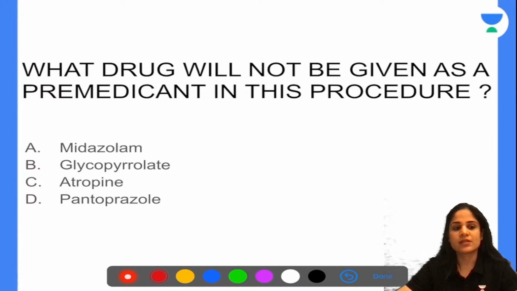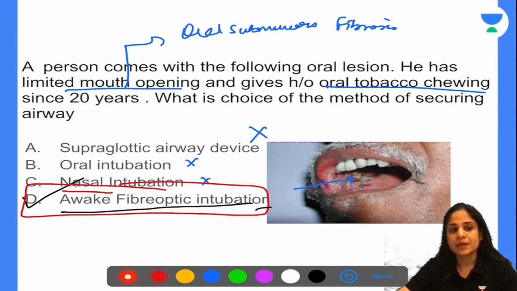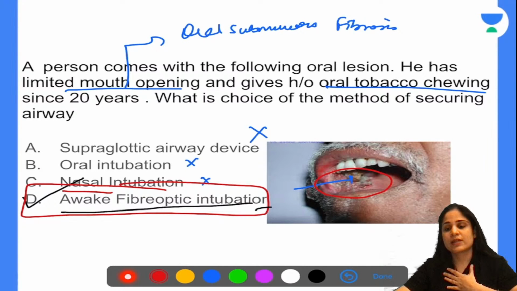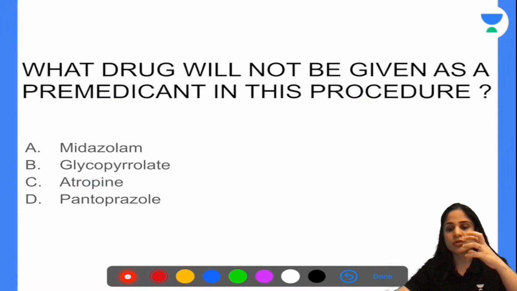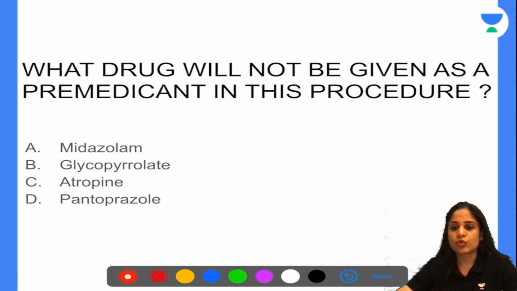So what is the problem that you see over here? The mouth opening of this patient is limited. Mouth opening is not good enough. As a result of this, you are not able to access the airway very well. Now, if you are unsure about the airway of this patient, will you sedate him? No. If you sedate this patient and you are not able to secure his airway, this patient can die of hypoxia. If you sedate, his respiratory rate falls down, oxygen levels fall down, he starts desaturating. Meanwhile, you try to oxygenate him, ventilate him, intubate him, put an LMA, and you are not able to do any of that because of the limited mouth opening. So you don't want to be in that soup of a procedure.